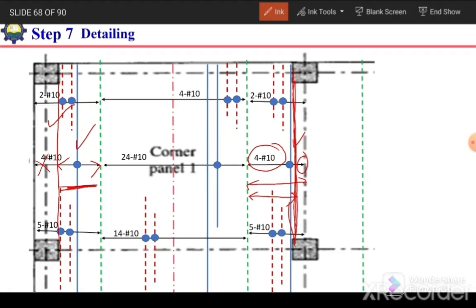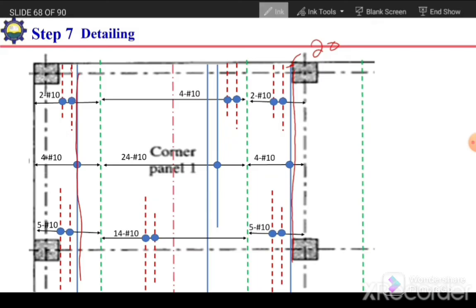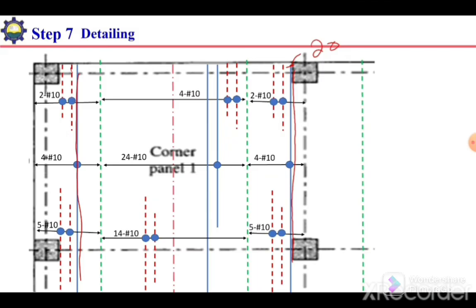And the next question, how much do we need to extend this reinforcement? If we talk about this extension, I have started from this support or from the edge of the beam, just leaving the minimum cover, which may be 20 millimeter, and then I have extended it throughout up to the next support. Similarly on this side. So how do I know that? For that we need to check the code guidelines.